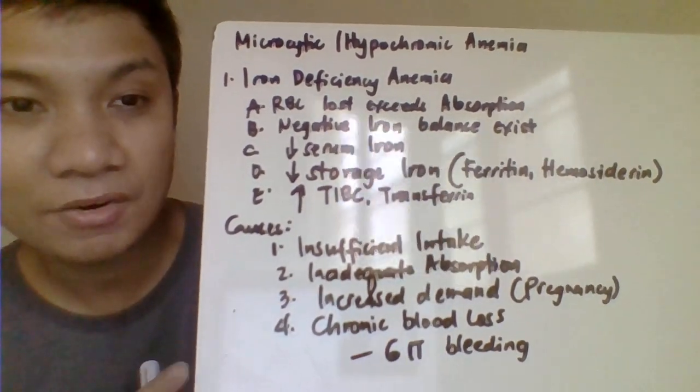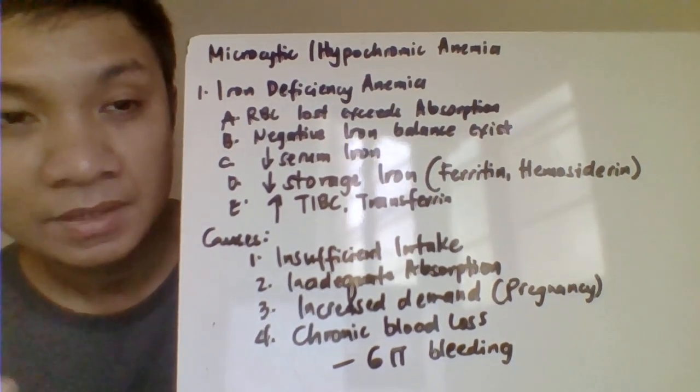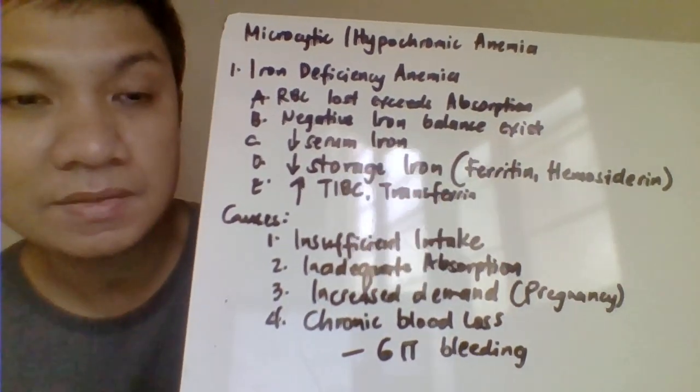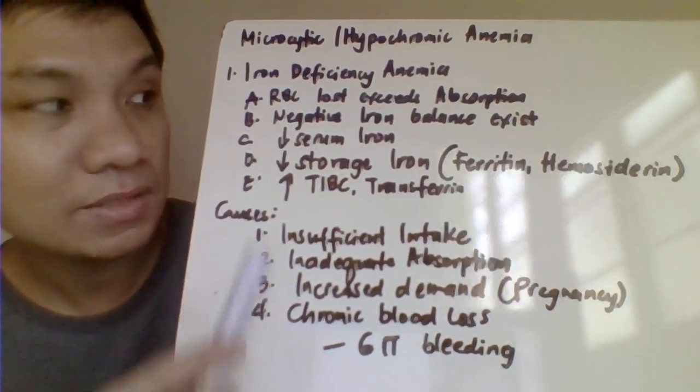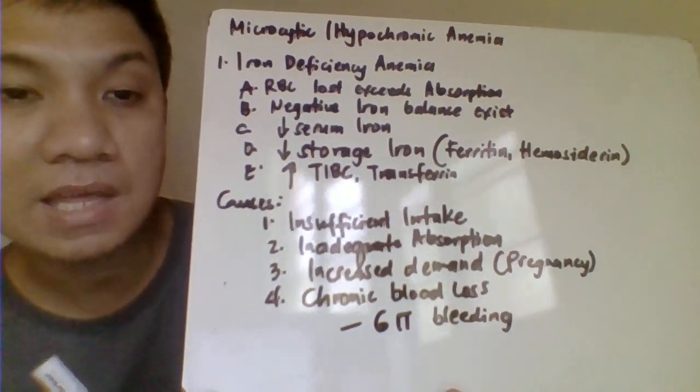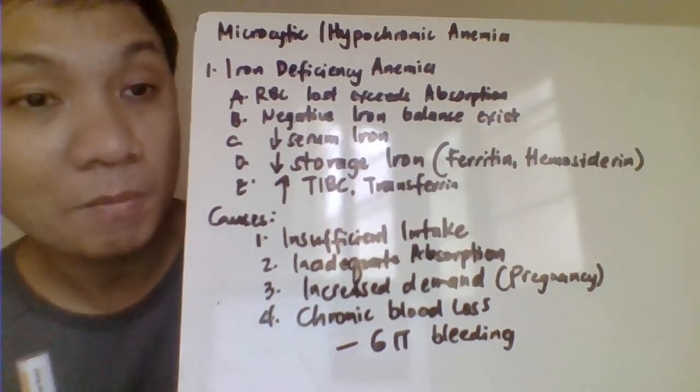Because remember that your iron usually is incorporated in hemoglobin. So pag madami tayong na nawala ng mga RBC is also automatic na nawawala din ang ating iron content. Okay, so that's why you have here RBC loss exceeded the absorption of the iron. So that's why it would have a decrease na serum iron.